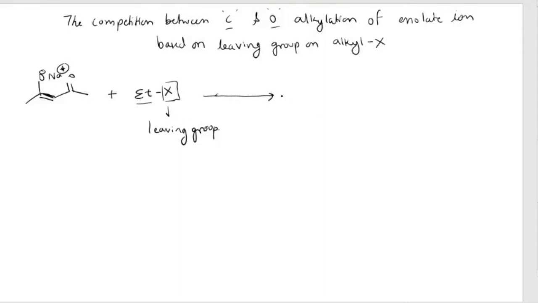So one possible product here is the O ethylated product. This is your condition one. And in the second possibility, you will get the C alkylated or C ethylated product.